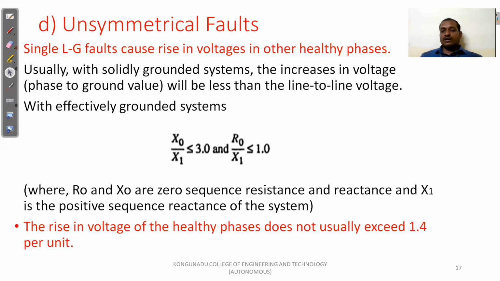X1 is the positive sequence reactance of the system. The rise in voltage of the healthy phases does not usually exceed 1.4 per unit. So if due to the fault condition the over voltage is increased, it should not exceed 1.4 per unit. Otherwise, it will affect the other phases.